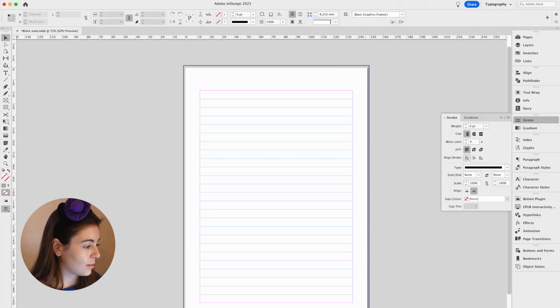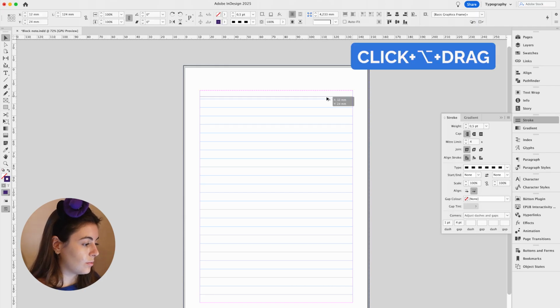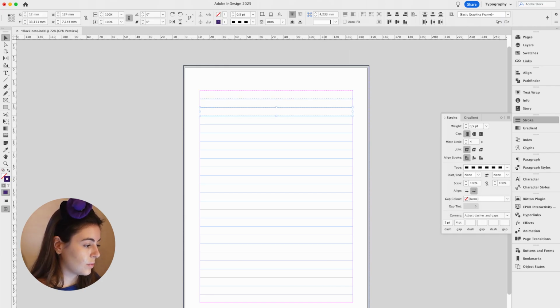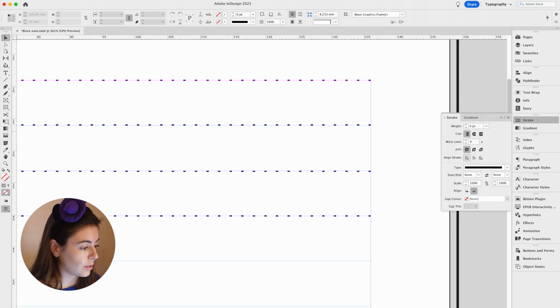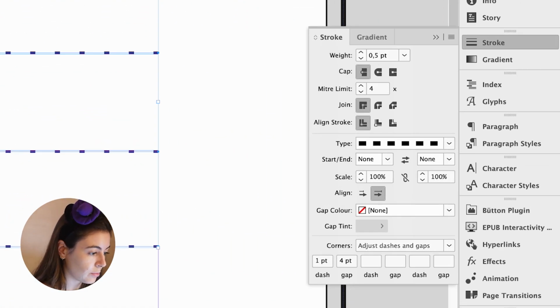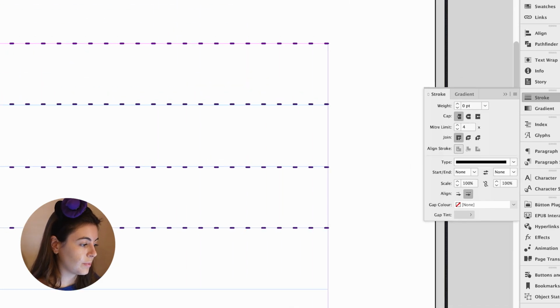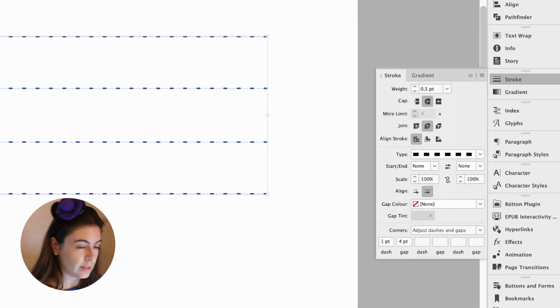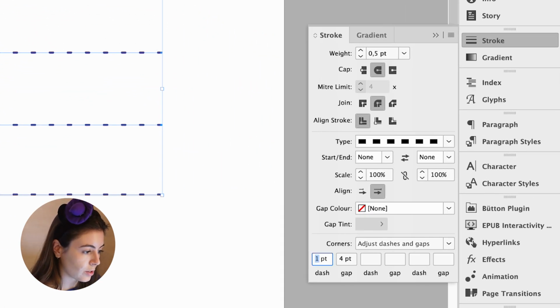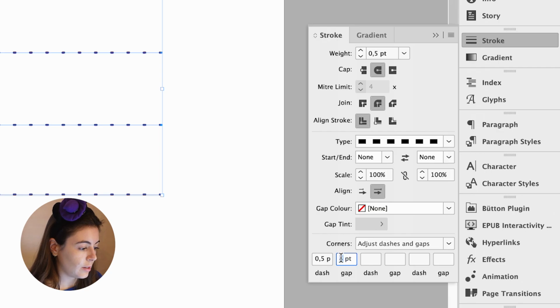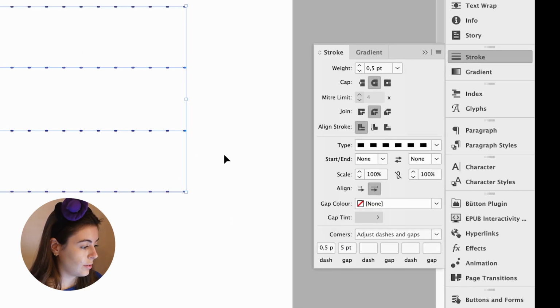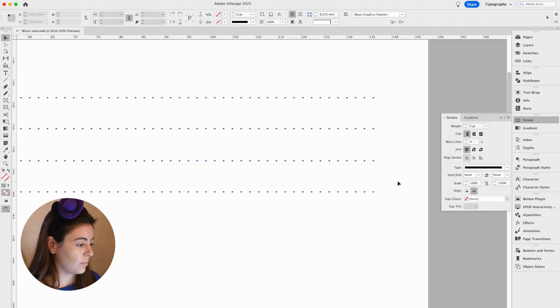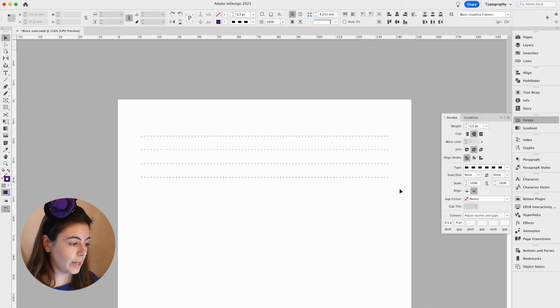And then I'm gonna duplicate this for the rest of the thing, making sure it is aligned with our grid. So it's still square, we just need to do this and this, and now it's kind of okay. If you don't want it to be a dash but more like a dot, then we just need to match the width of the stroke, so 0.5, great, and then maybe 5 as the space. Maybe 4 was okay. Yeah.